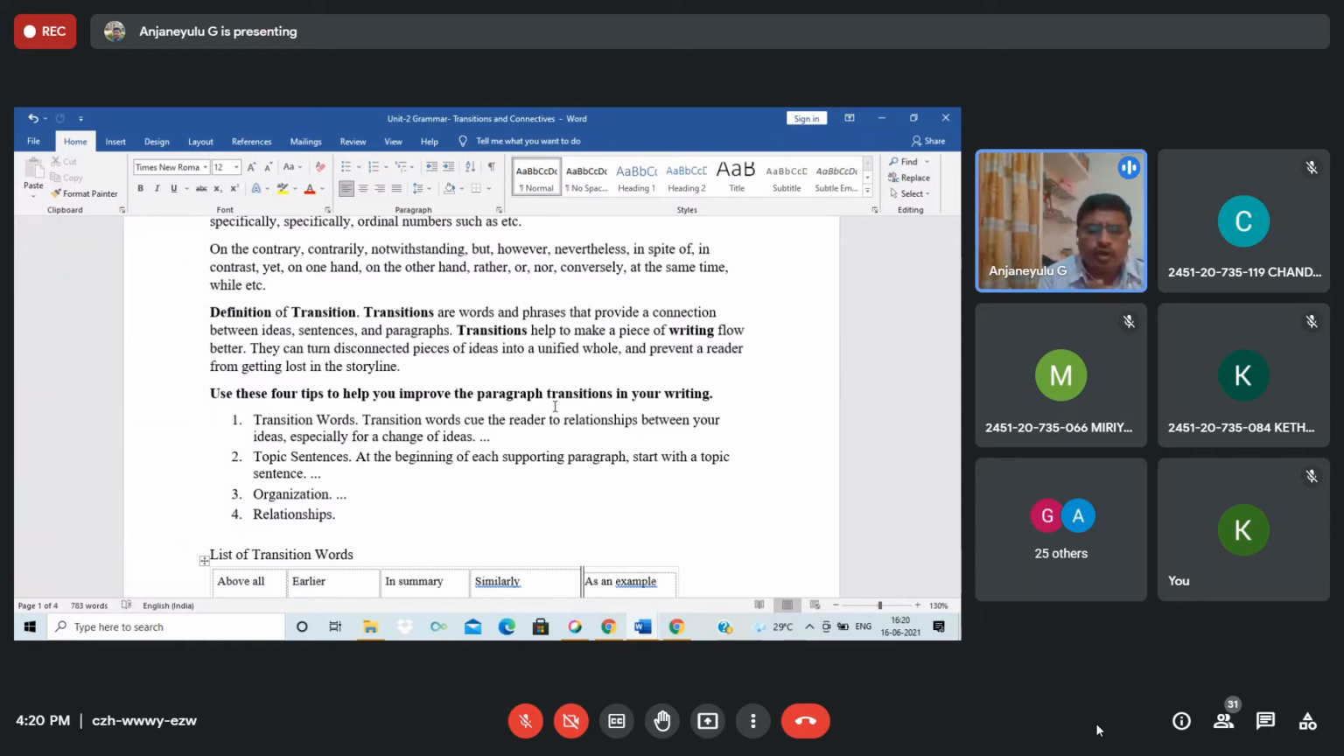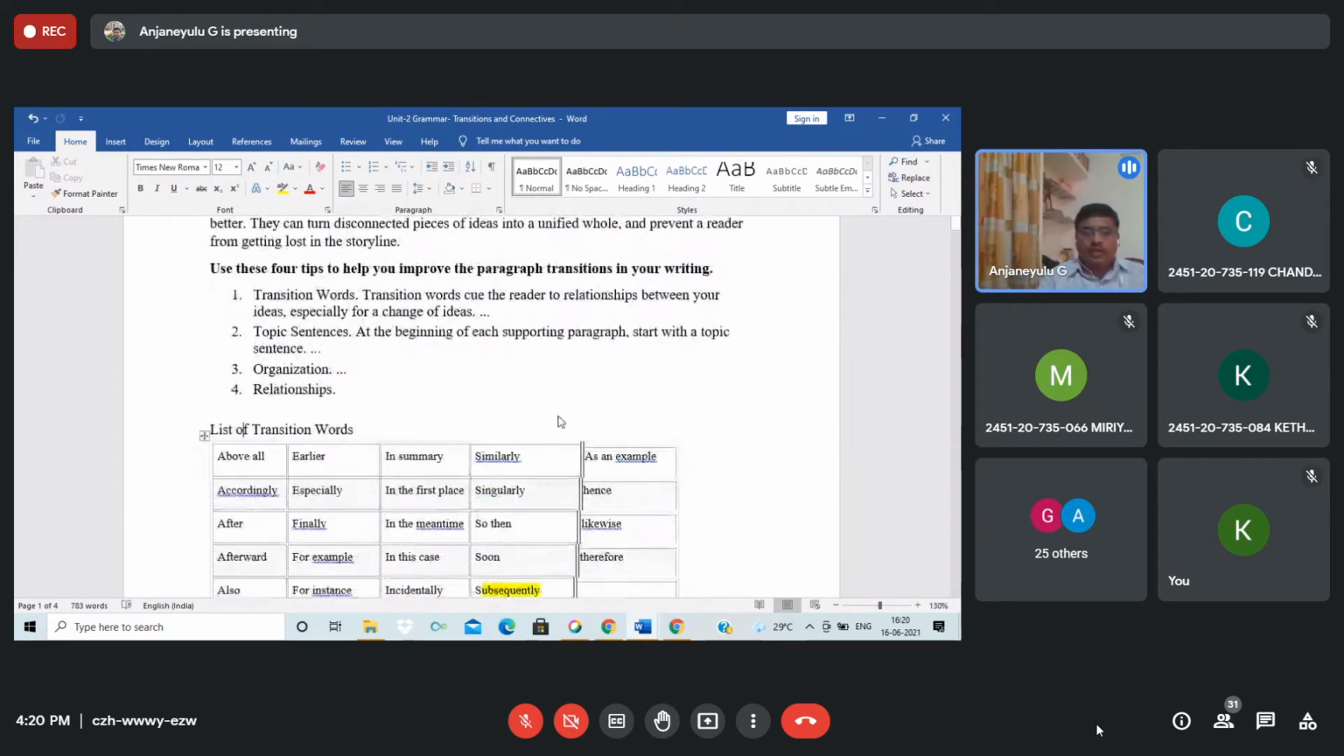Students, are you following me? EC2, ECB students? Yes, sir. Transitions are also words that connect or provide the connection between ideas, sentences, paragraphs. Transition helps to make a piece of writing flow better.